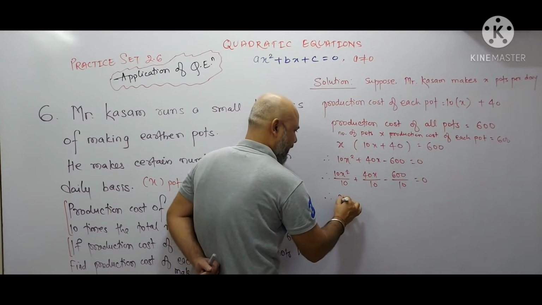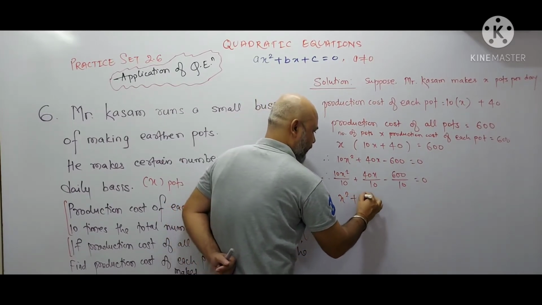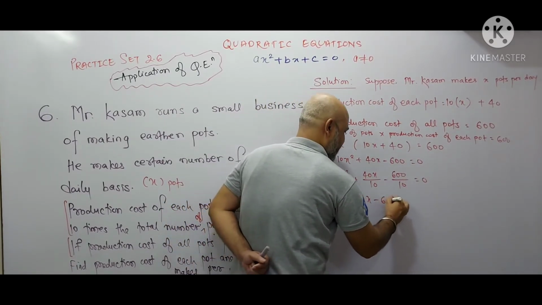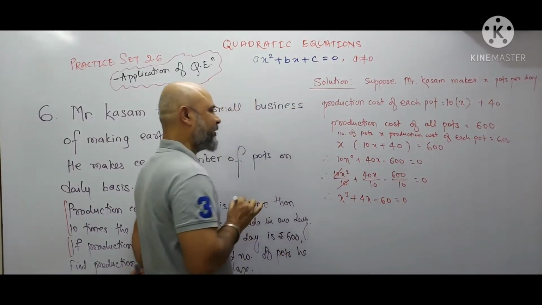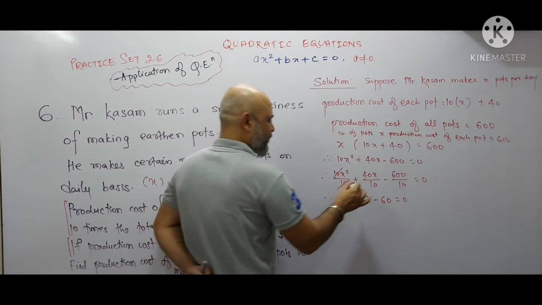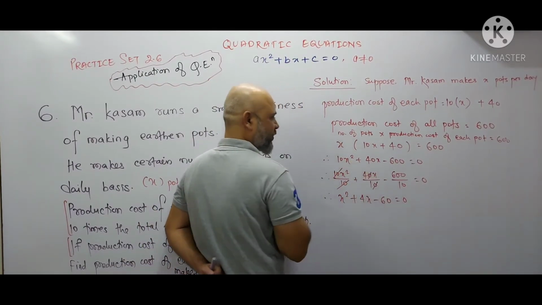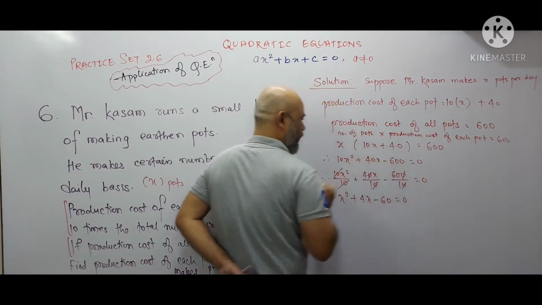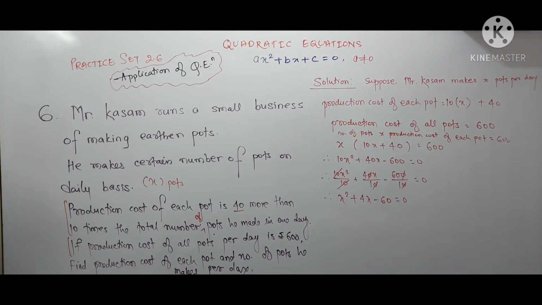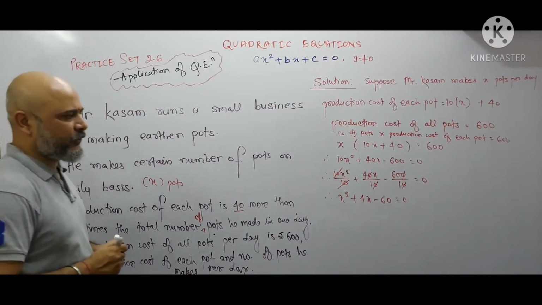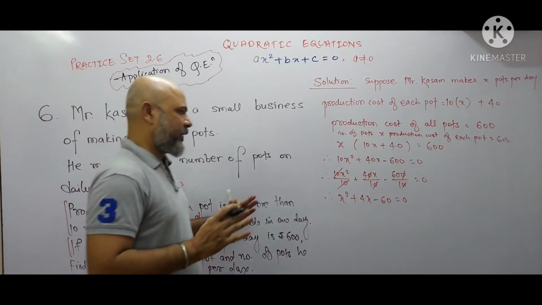So from here you will get x square plus 4x minus 60 is equal to 0, because this 10 will cancel out with this 10. So this is the quadratic equation.